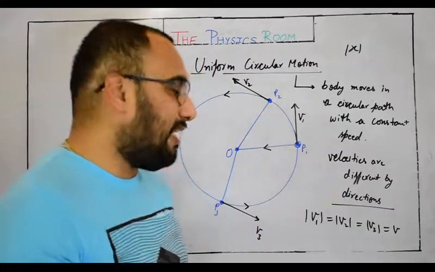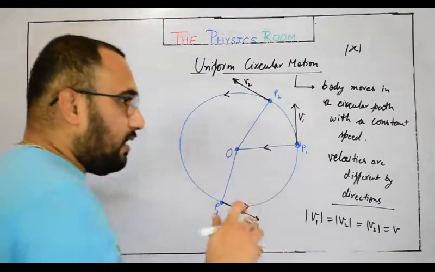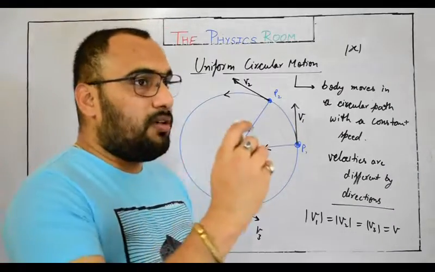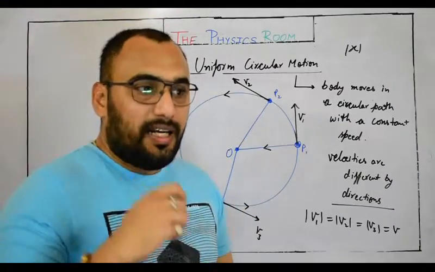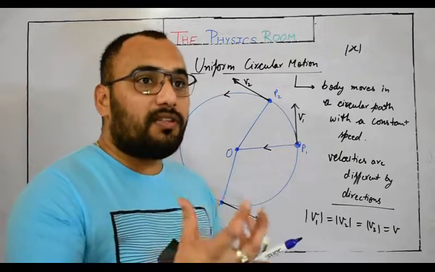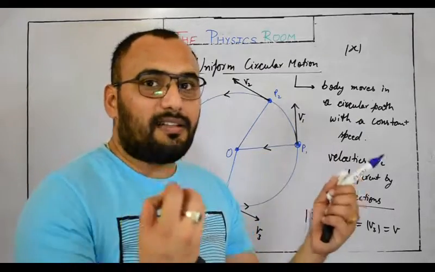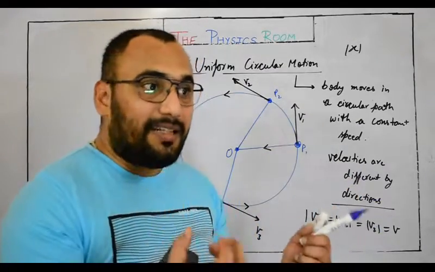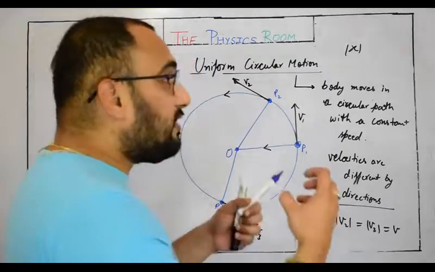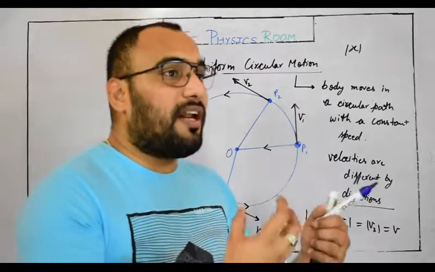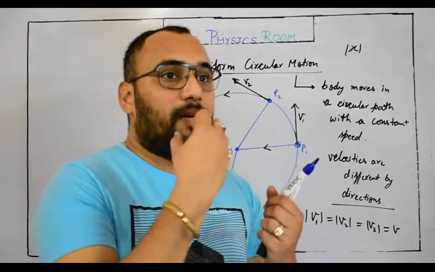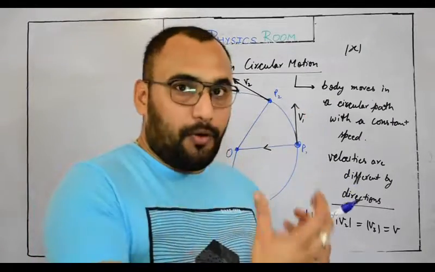Let me tell you with an example. If we are trying to revolve a stone by tying it with a thread, and we are revolving it on a circular path, obviously you will experience a tightness in the thread, right? That tightness, or we can say tension in the thread, is actually trying to protect the thread from being broken.